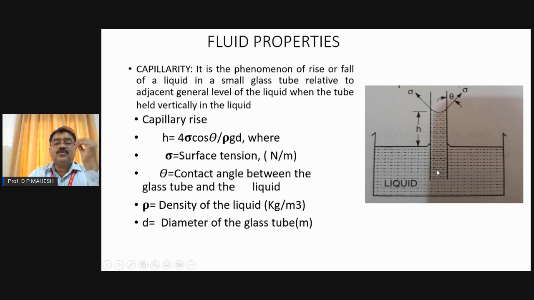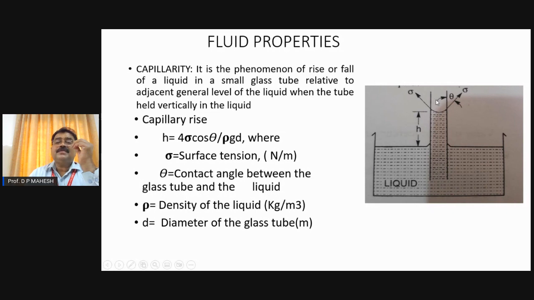The moment the glass tube is held in the liquid like this, the water in the container will start entering and keeps rising in the glass tube. It will rise above the general level of the liquid in the container, and that height will be called h. It keeps on rising and finally it comes to rest.